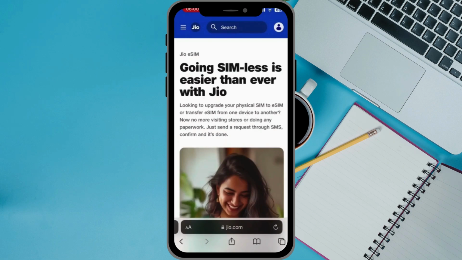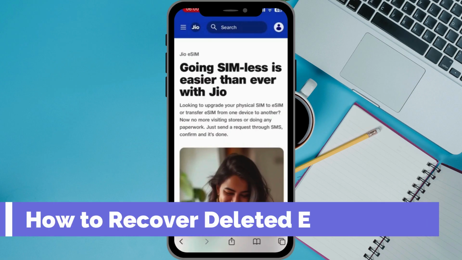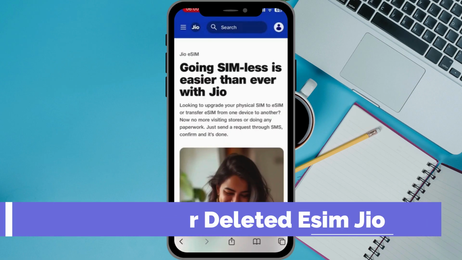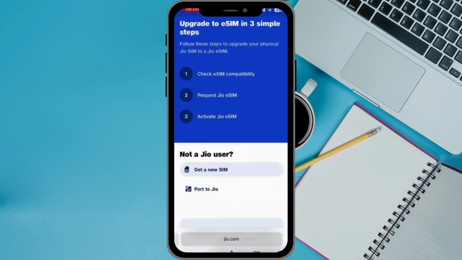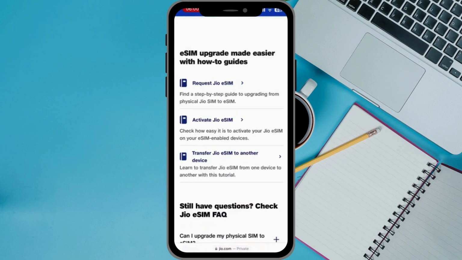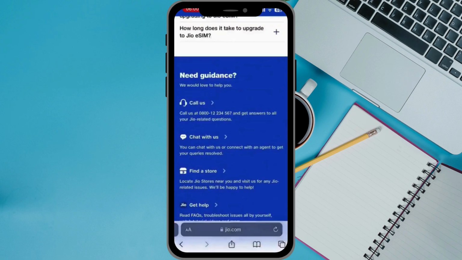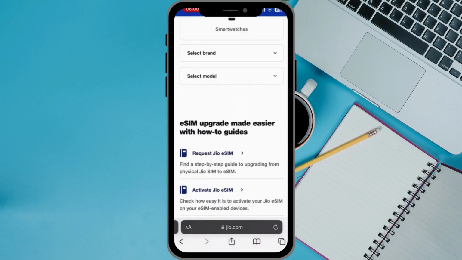In this video, I'll show you how to recover deleted eSIM Geo. To recover deleted Geo eSIM, the first step you can do is contact Geo support. The quickest way is to reach out to Geo customer service. You can either call their helpline number or use the live chat feature in the My Geo app.